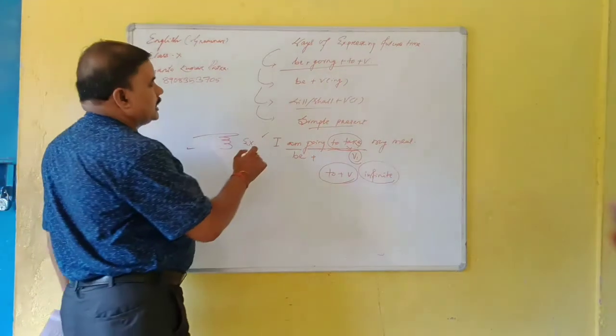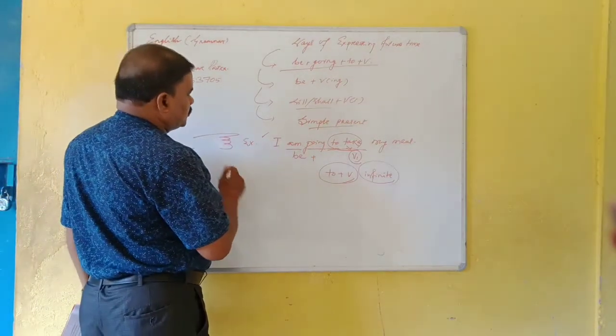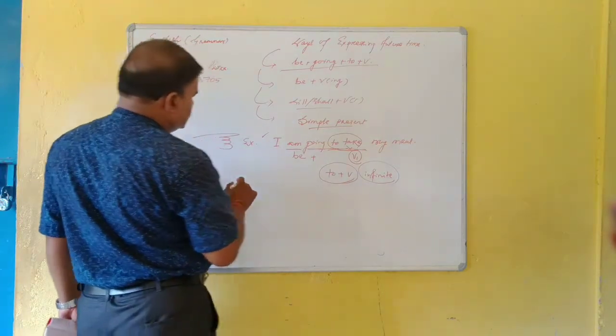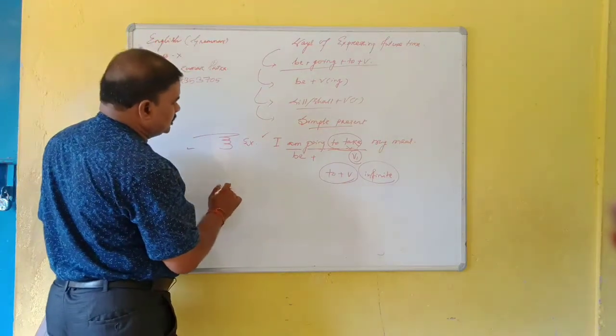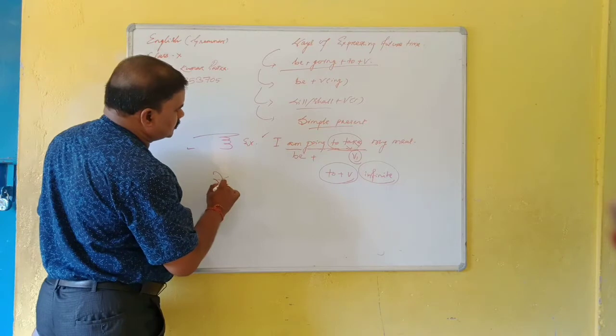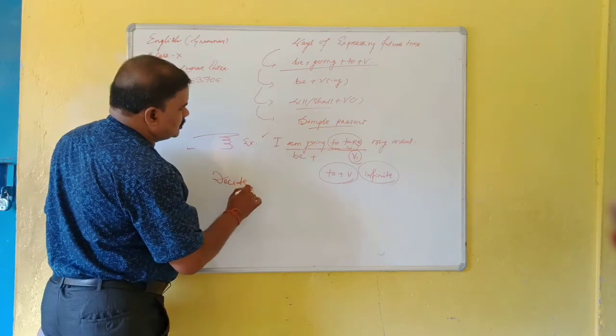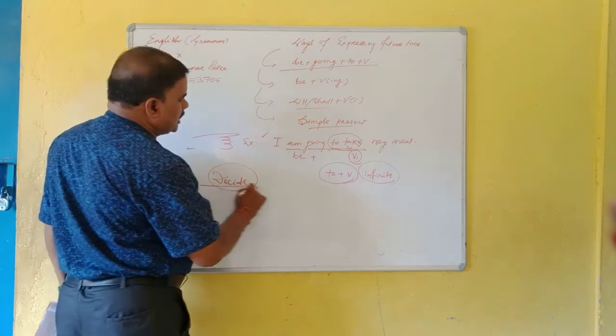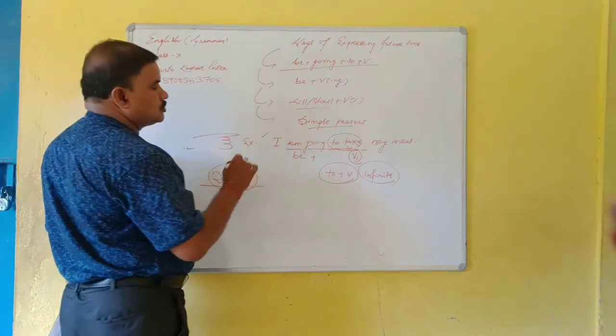So here again, where can we use this type of formula? Suppose we decide to do something, not arranged. We have decided, it means I have decided to do something.